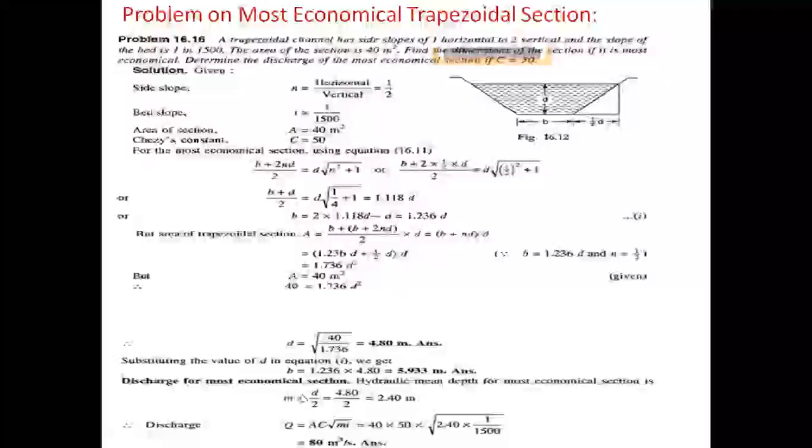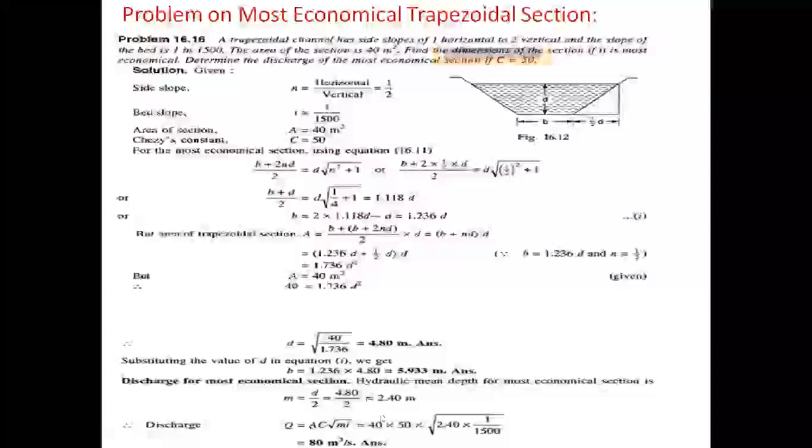Now find out the discharge of the channel. The question asks to determine the discharge of the most economical trapezoidal channel. For this, m equal to hydraulic mean depth, d by 2, equal to 4.80 by 2. The m value is 2.40 meters. Now the discharge Q equal to AC root of m i.